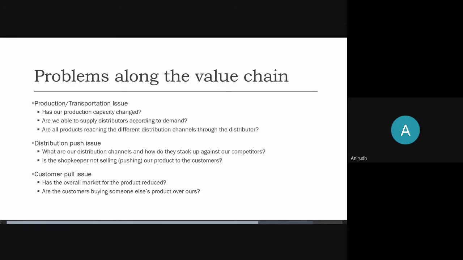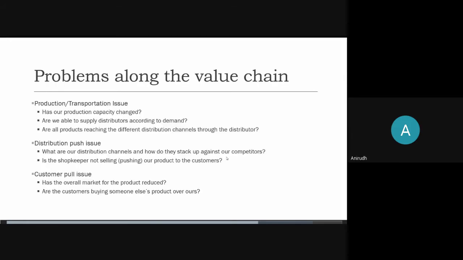Would you like to add anything, Soumya? No, that's it. If there are no more questions, I'd advise you to put them in now, because after this we'll do an example. All right, okay, let's go to the example. Oh wait, sorry, the customer pull issue before that. Yeah, there's one more slide left.